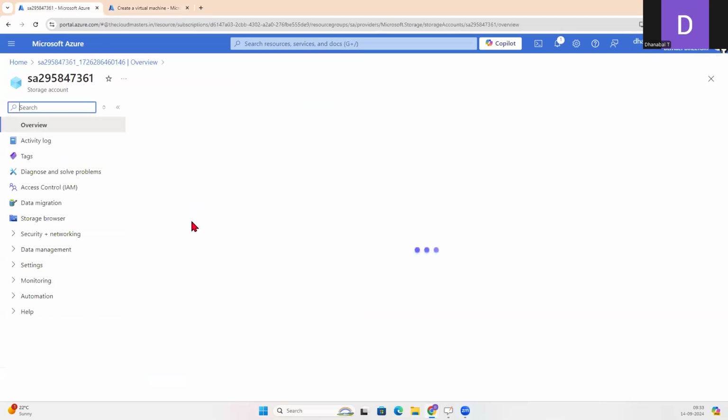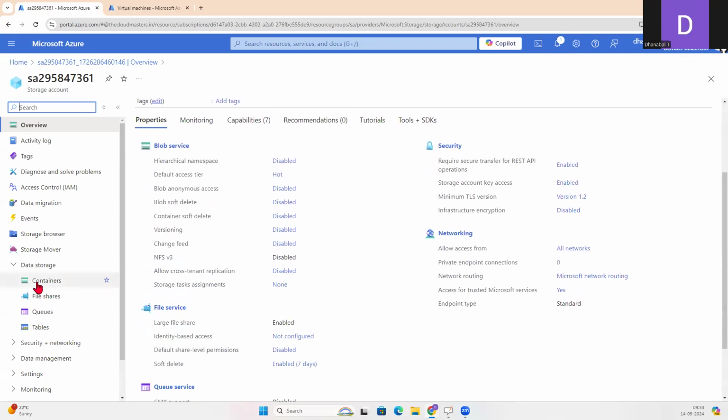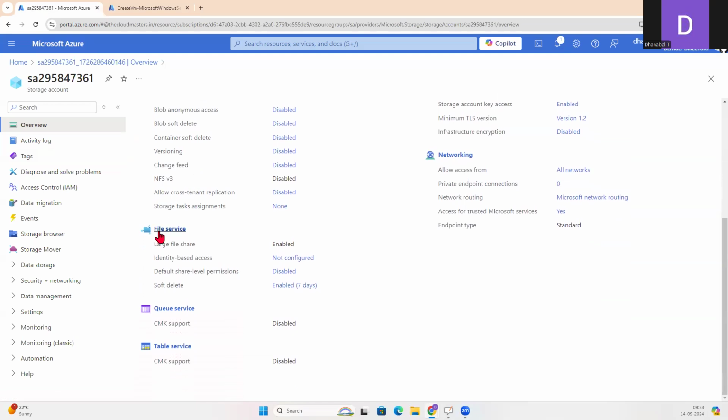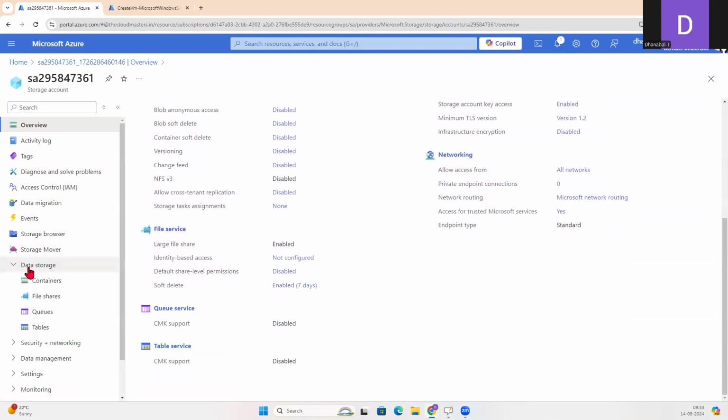As I said, if you go to your storage account, you get lots of information. But as we discussed, you can go for blob service, file service, queue service, and table service. These are the four different services we get. And the same thing you can even get here, under data storage. So if you go to data storage, again, you have table, queue, file share. That's a file service.